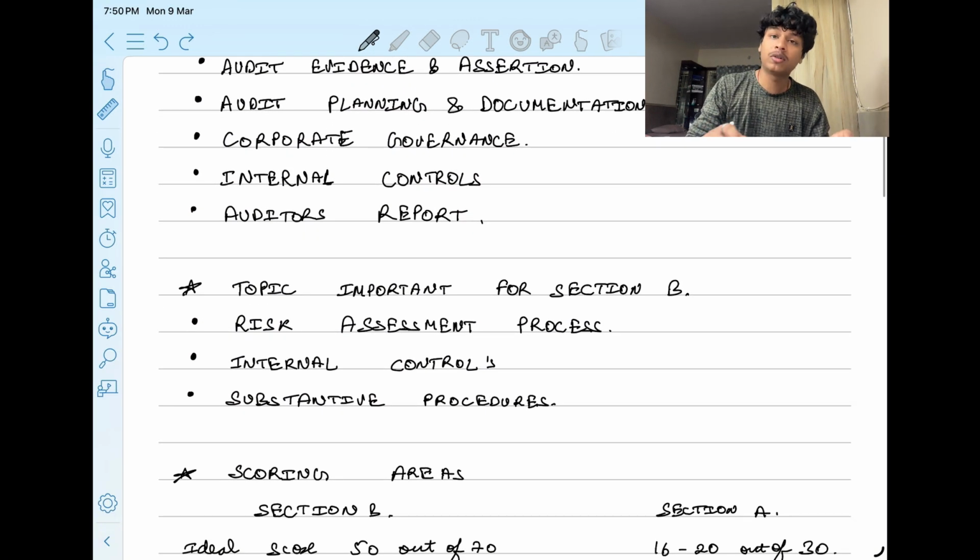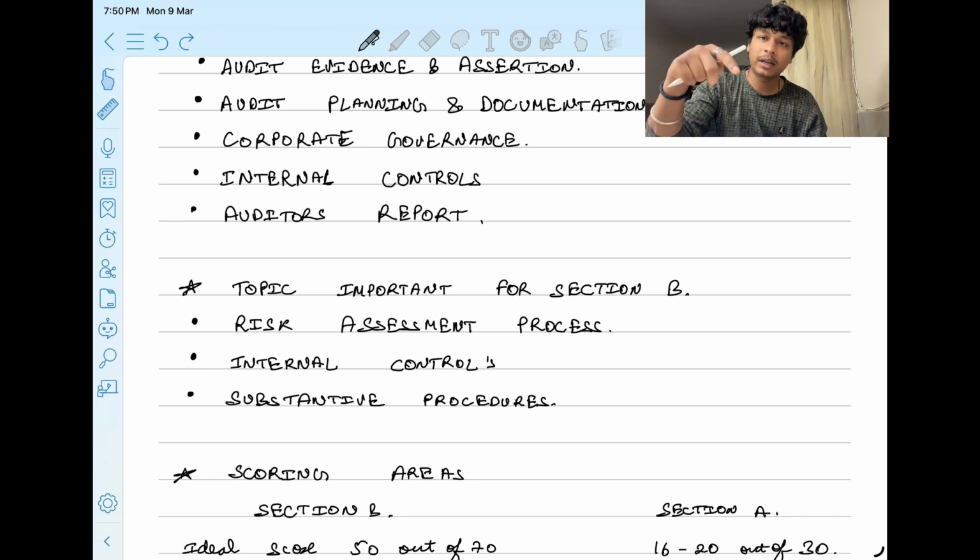Okay, and keep in mind that you should practice a sufficient number of MCQs so that you can gain some concepts from there as well while practicing.